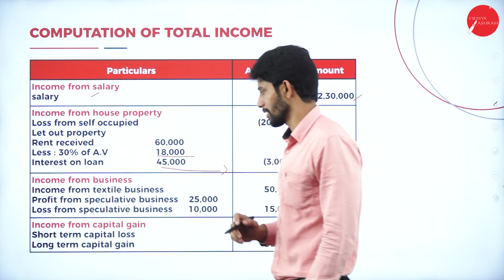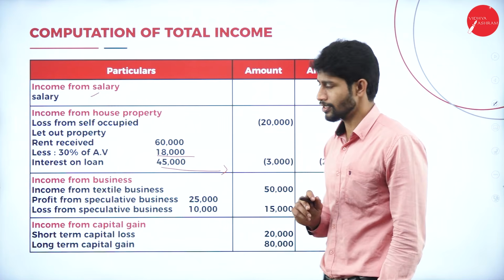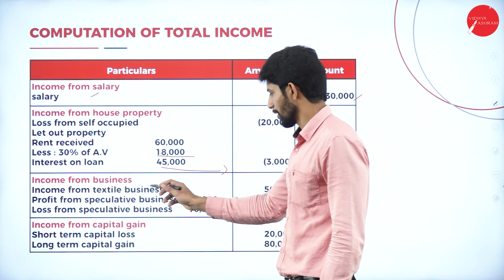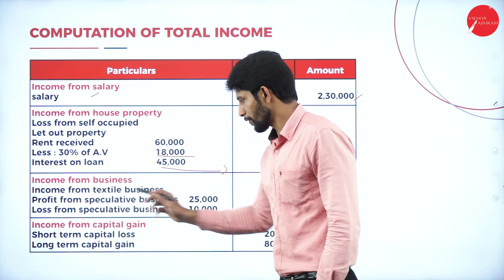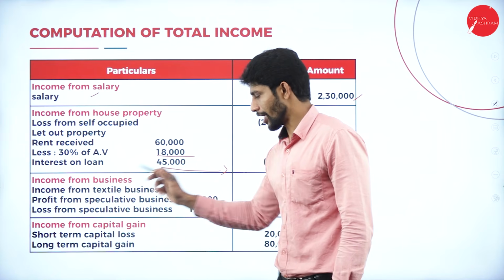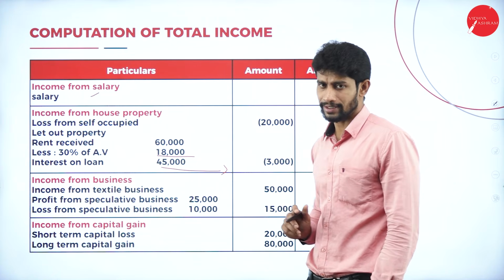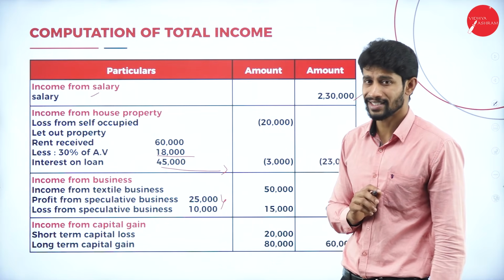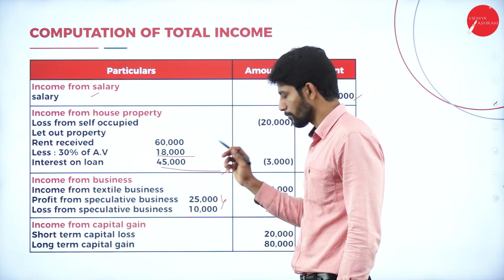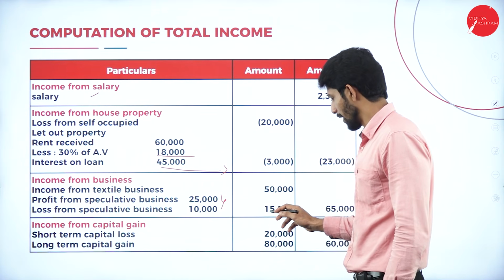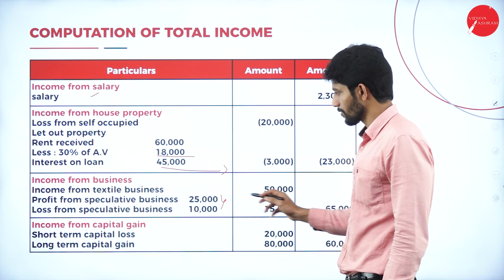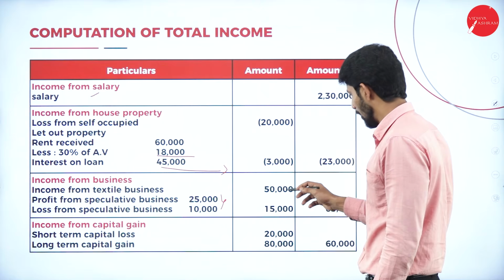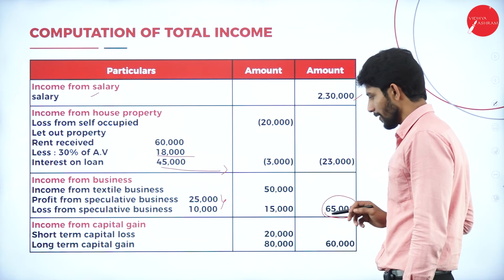Next, income from business. Yes, income from textile business. What is the amount we have in the problem? Income from textile business 50,000. Profit from speculation business 25,000. Loss from speculative business rupees 10,000. So what you will do? You will set off the loss with respect to this speculative business income. You are setting off the loss from 25,000 of profit, and you will get a balance of 15,000. So 50,000 income from textile business and 15,000 from speculative business. Altogether business income comes to 65,000.